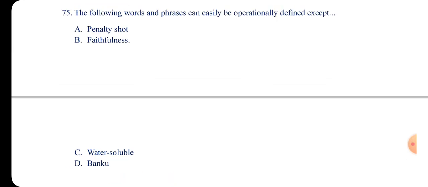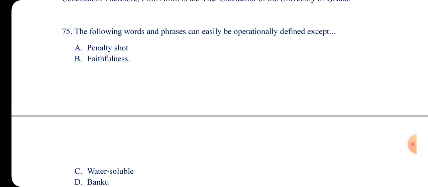I can tell you how to shoot a penalty. If you want to shoot a penalty, put it in the 18-yard box and then kick it. It is an operational definition. But faithfulness, how do you explain faithfulness? So the answer is faithfulness. With faithfulness, you cannot operationally define it. You can use the logical definition. Logical definition will be the best option.